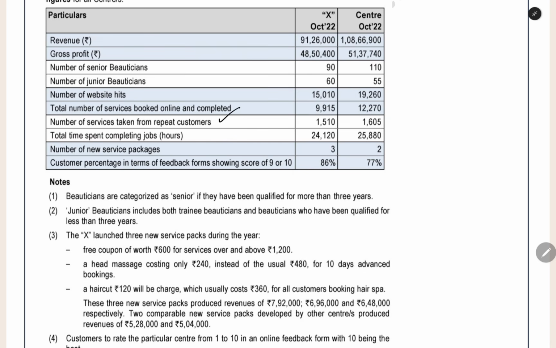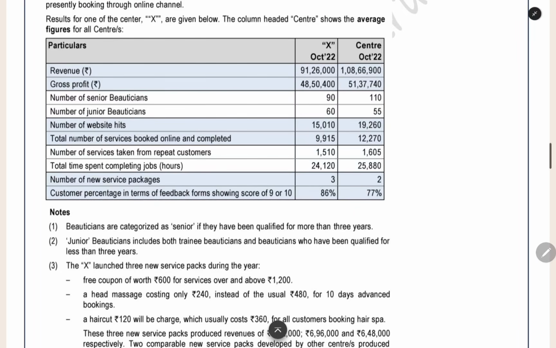Now repeat customers. Customers who come one time and again come to the same center means repeat customers. So how many orders they have received from repeat customers, that number is given. And then total time spent completing jobs, for completing the services for all the customers, how much time they took. In hours, 24,000 hours they took, 25,880 hours they took.